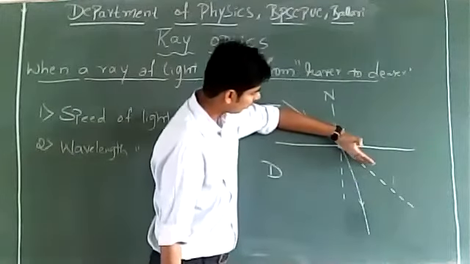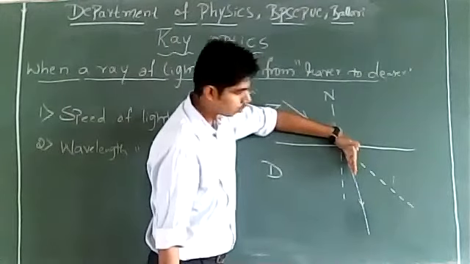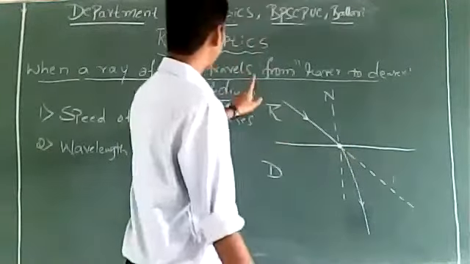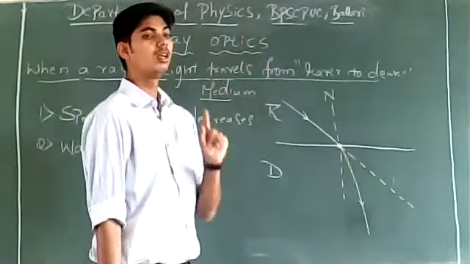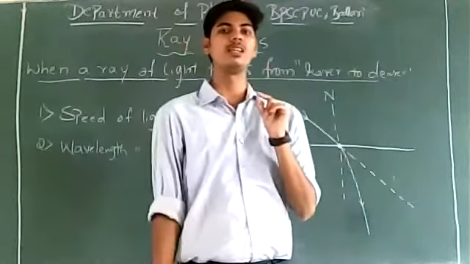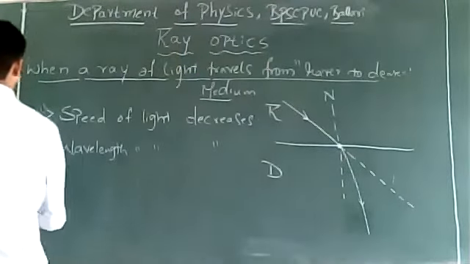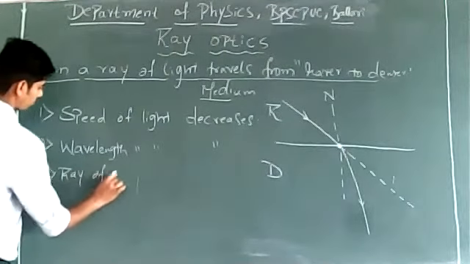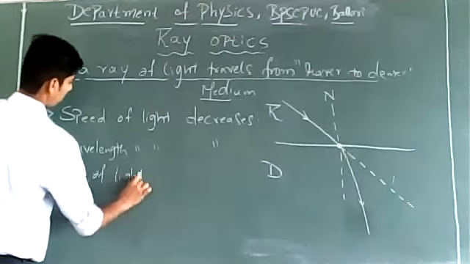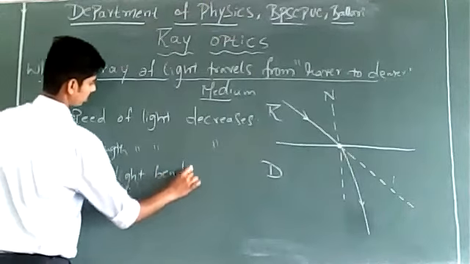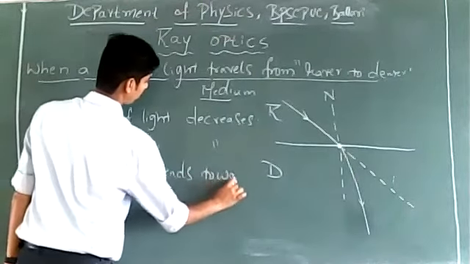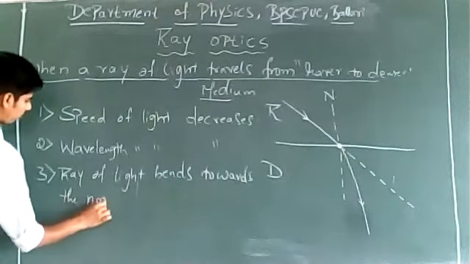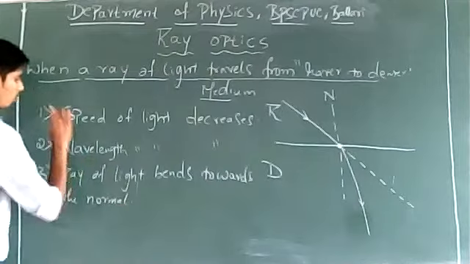After the ray of light bends towards the normal. Whenever a ray of light travels from rarer medium to denser medium, the ray of light is going to bend towards the normal. The ray of light bends towards the normal.